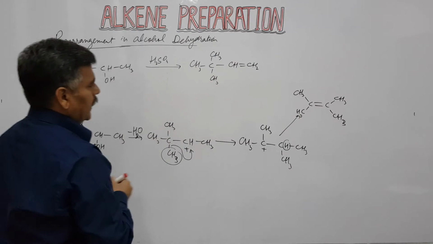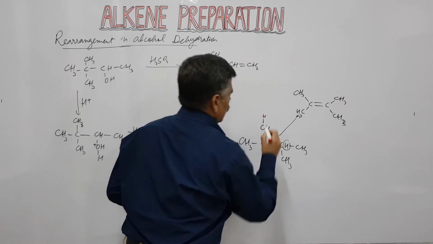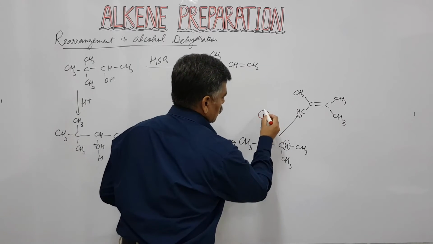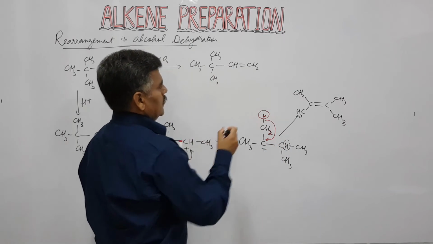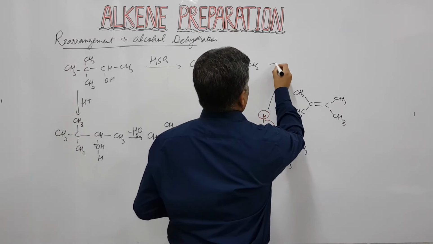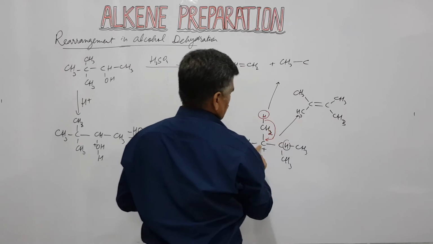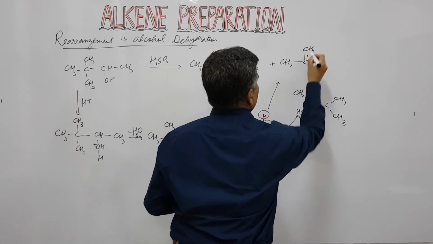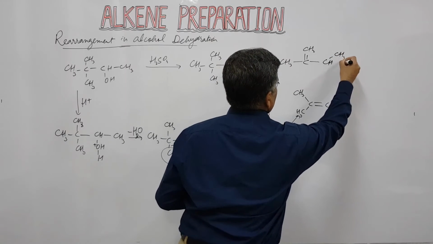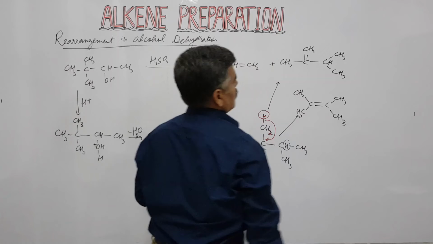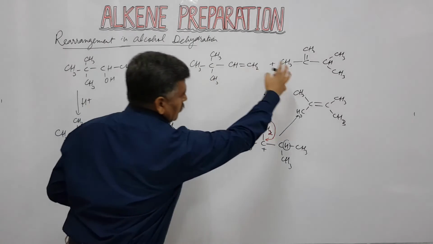On the other hand, if you look at this CH2 and H, and remove this hydrogen, then the product will be CH3, this one carbon, this one double bond CH2, and we have this type of alkenes.